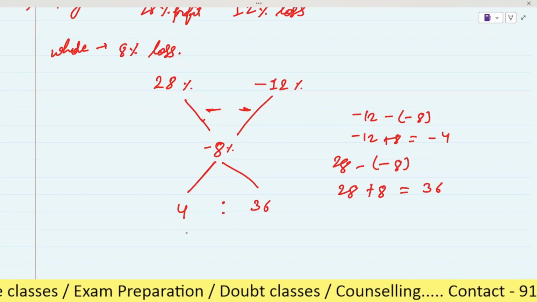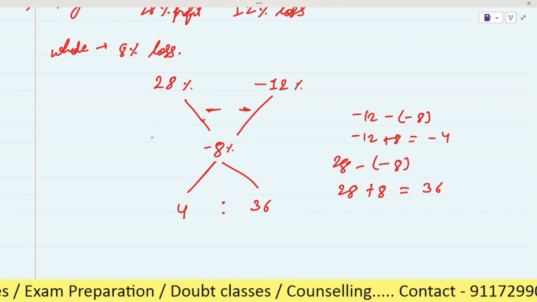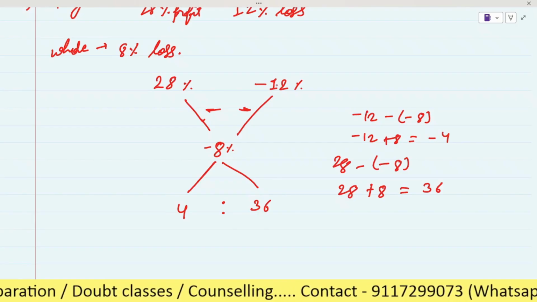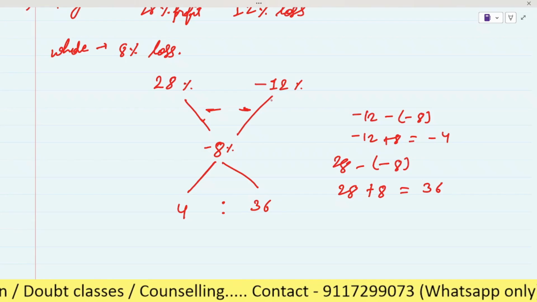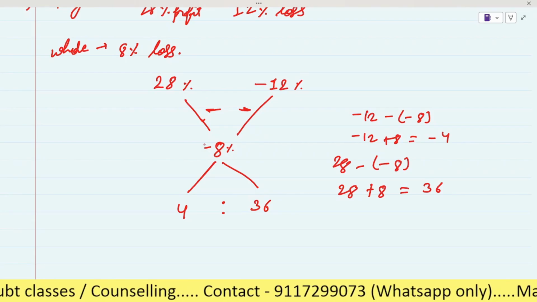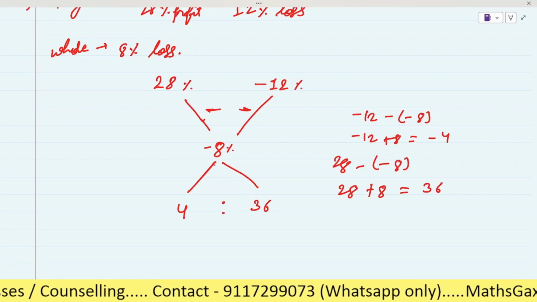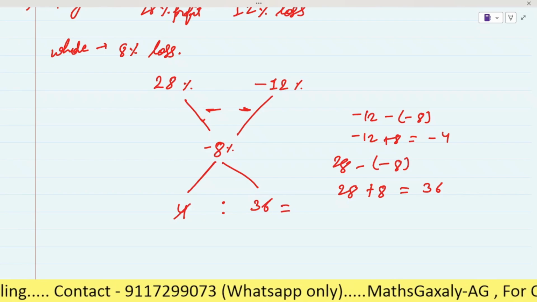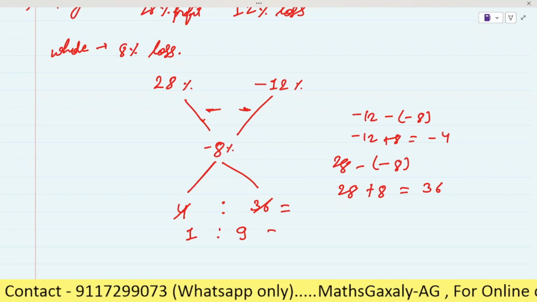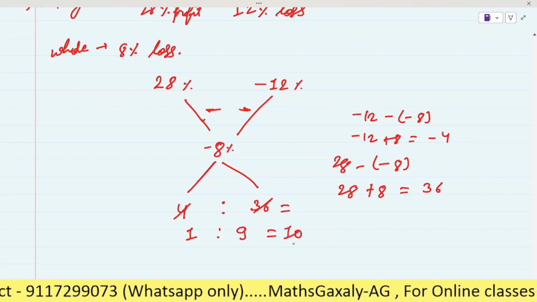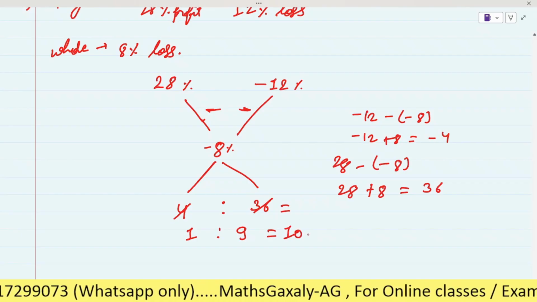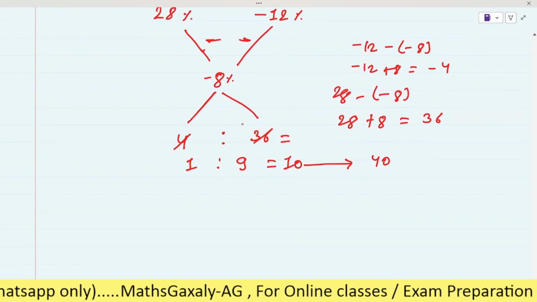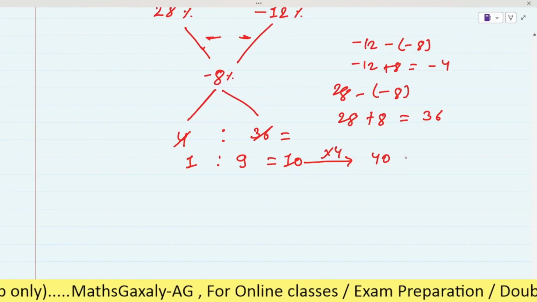It means he sells 4 units at 28% profit and 36 units at 12% loss. So in this way, he faced a total loss of 8% on the whole. Here you can cut it, it will be 1 is to 9. So the total will be 10. It means 10 is the total quantity of rice and this value is given as 40, right? It means it is 4 times, 40 kg.